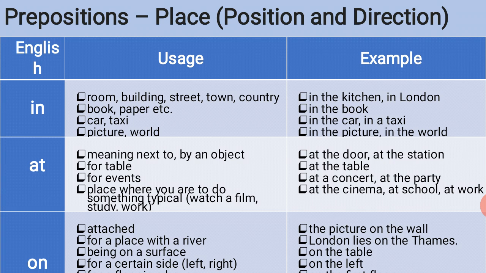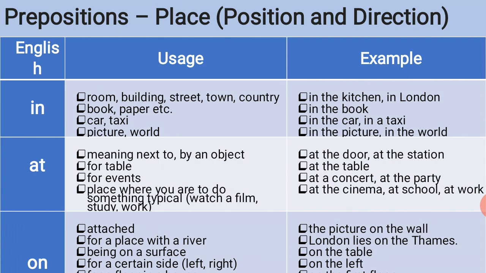The next word is on. Usage of on is attached. Example is the picture on the wall. Usage of on is for a place by a river. Example is London lies on the Thames. The next usage of on is being on a surface. Example is on the table. Usage of on is for a certain side, left or right. Example is on the left.